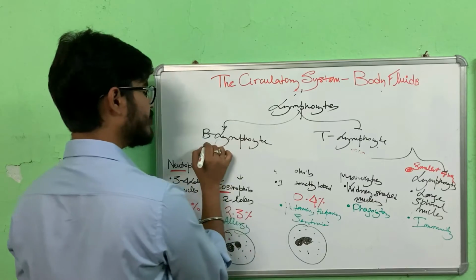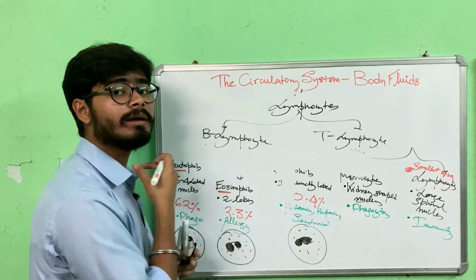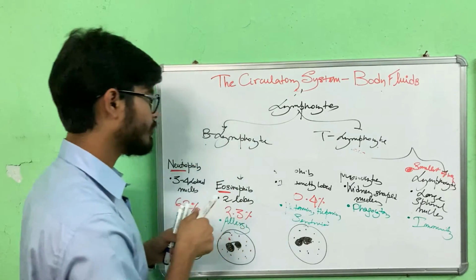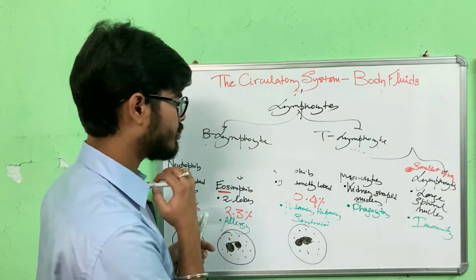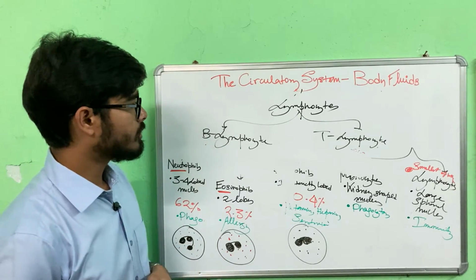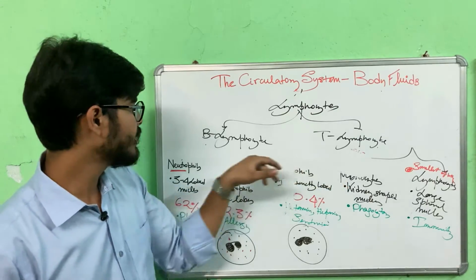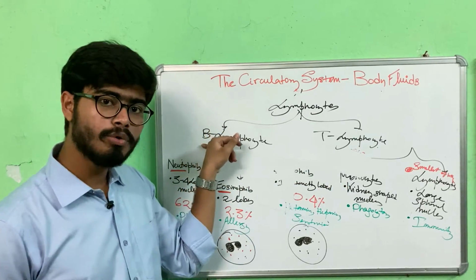They are called B and T because T lymphocyte matures in the thymus, an organ in the human body placed just below the neck. T lymphocytes mature in thymus, so they are known as T lymphocyte. B lymphocytes mature in bone marrow.